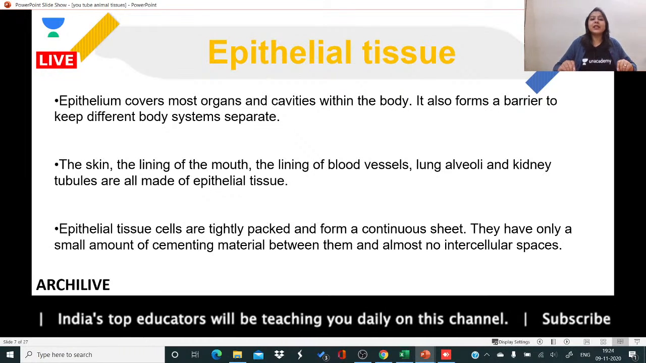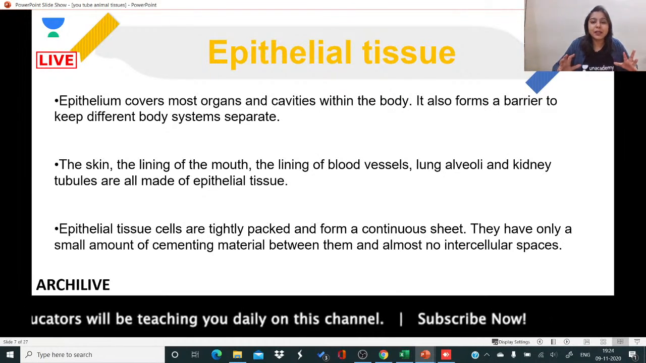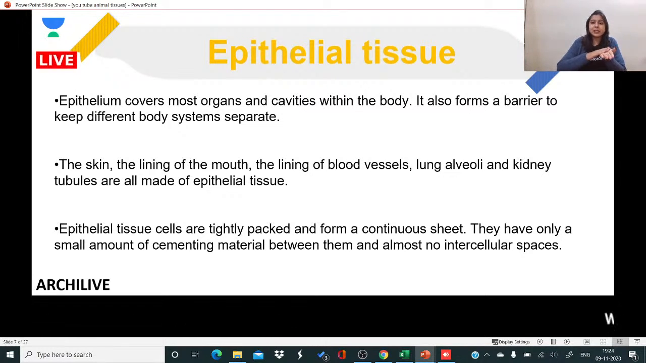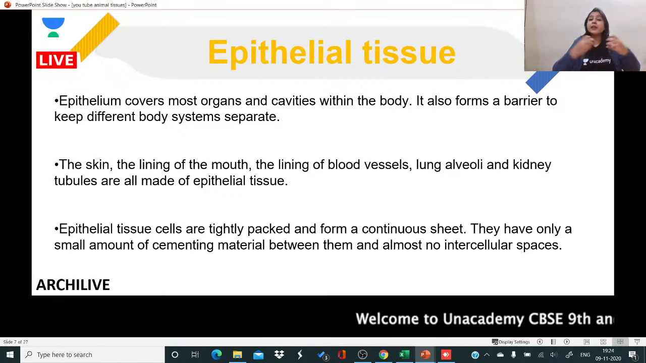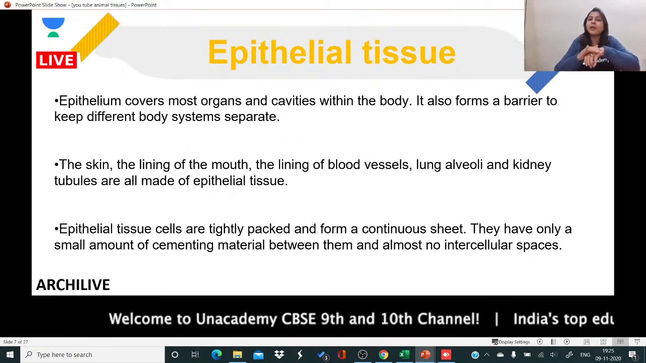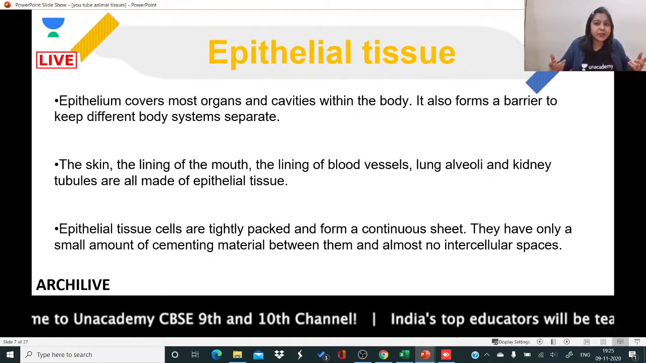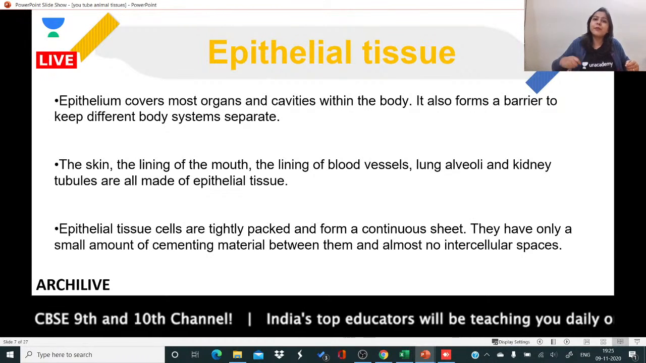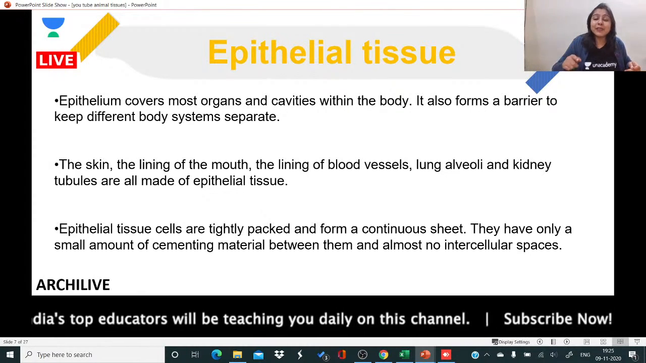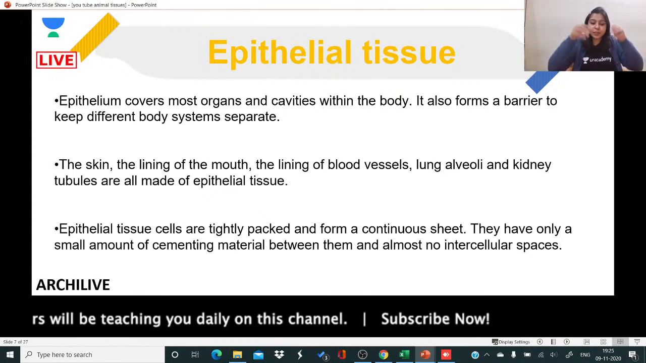Okay, so epithelial tissue cells, they are tightly packed and they form a continuous sheet. What does it mean? It means that the epithelial cells are very tightly packed with each other. There is not much space between the cells, because think of this: if they have to form a covering, they have to be protective in nature, then they cannot allow anything to pass through it.